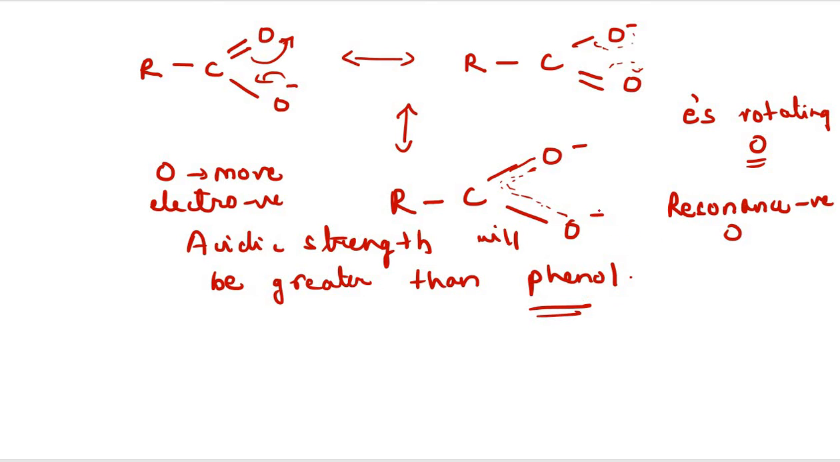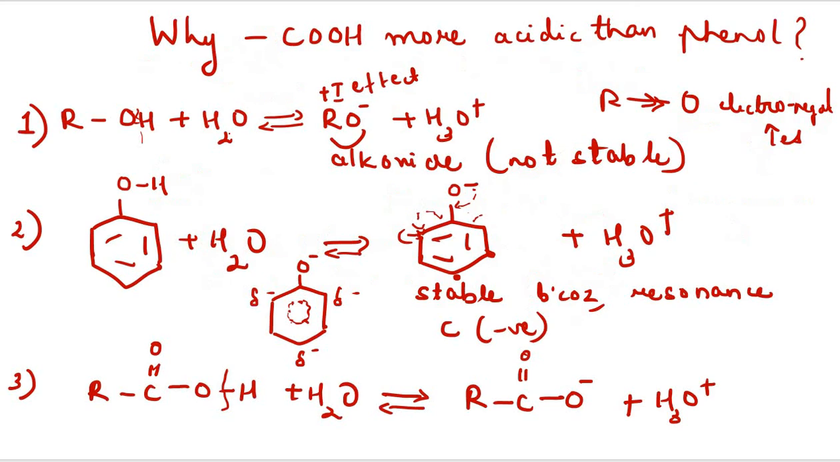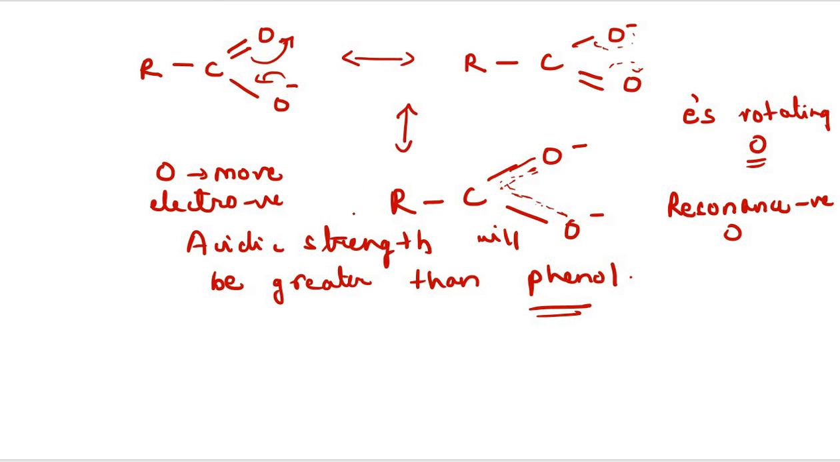Why is the acidic strength greater? Just now we repeated: because in the resonating structure, the electrons are rotating around the more electronegative oxygen atom. Whereas in the case of the phenoxide ion, the negative charge is rotating only around the carbon atoms, and carbon is not that much electronegative. Thus, which one is more stable? The carboxylate ion will have more stability. This one will be more stable and thus more acidic. So the carboxylic group will be more acidic compared to our phenol and our alcoholic group.